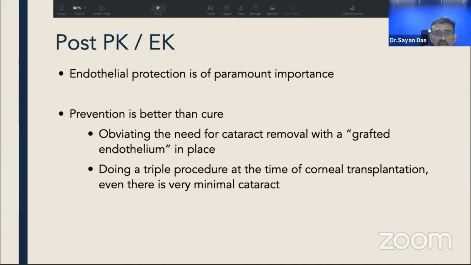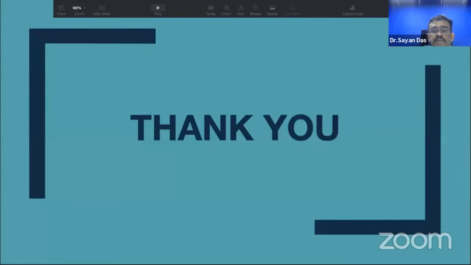If we go for cataract surgery after a PK or an EK, ideally we should already have done the cataract surgery along with the corneal procedure. Endothelial protection is of paramount importance. Prevention is better than cure, so avoiding the need for cataract removal with a grafted endothelium in place, and doing a triple procedure at the time of corneal transplantation, even if there is minimal cataract. Thank you for your patient hearing.